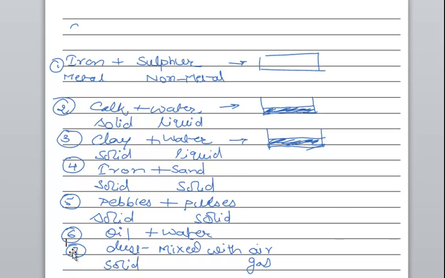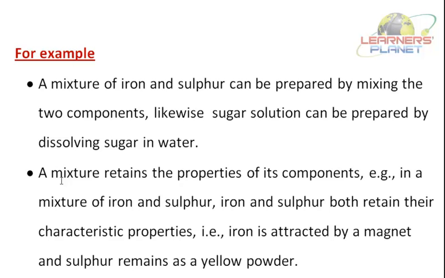Okay. Now, see here. A mixture retains the properties of its components. That is, in a mixture of iron and sulfur both retain their characteristic properties. Iron is attracted by a magnet and sulfur remains as a yellow powder.